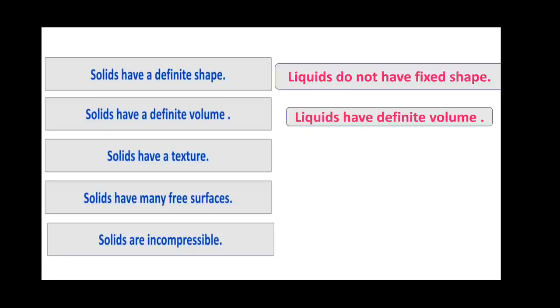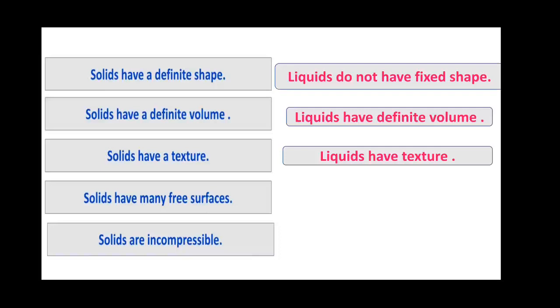Then we have learned that solids have a texture. Texture means what? What we feel when we touch it, whether it is rough, soft, or smooth. What about liquids? Do they have a texture? Yes, they also have a texture. Whenever we touch some types of liquids, we will feel that they are sticky. So we can say that liquids also have texture.